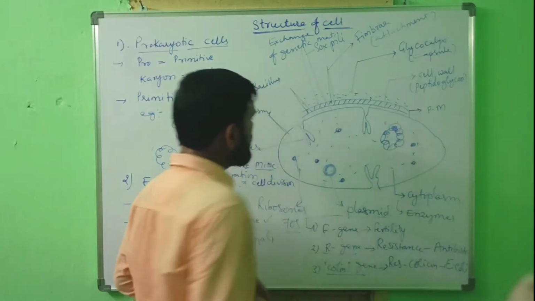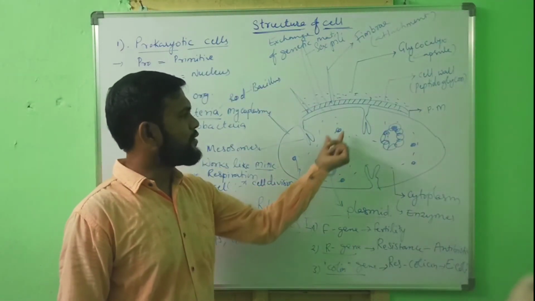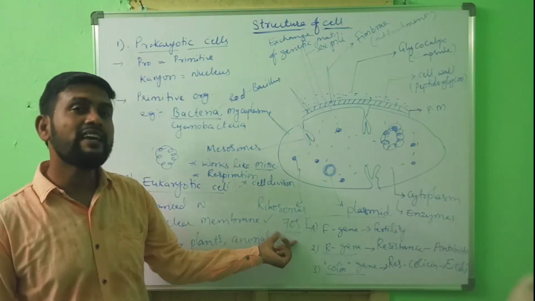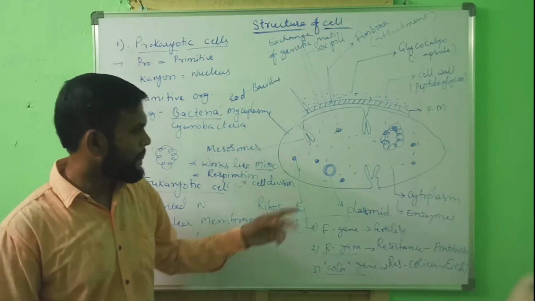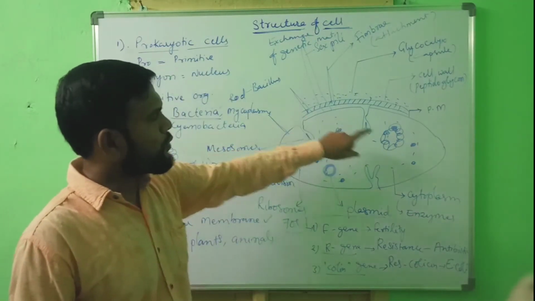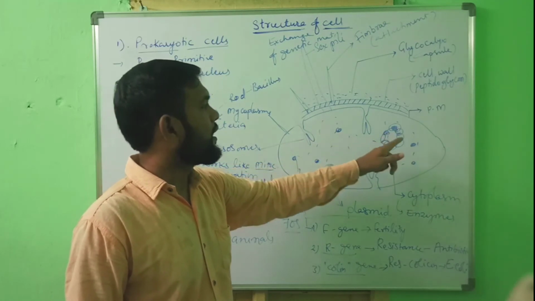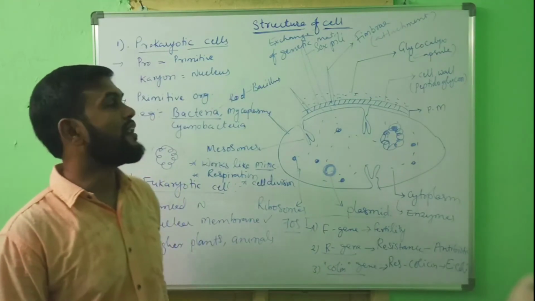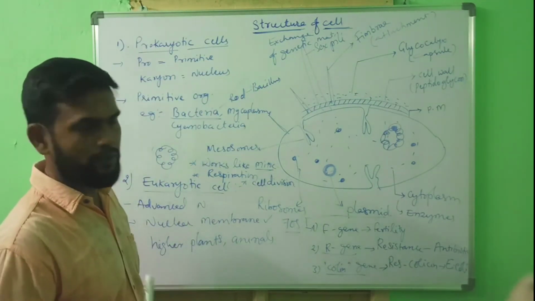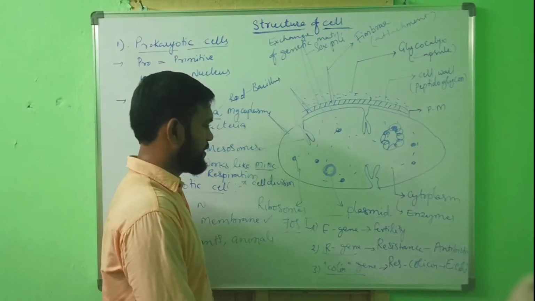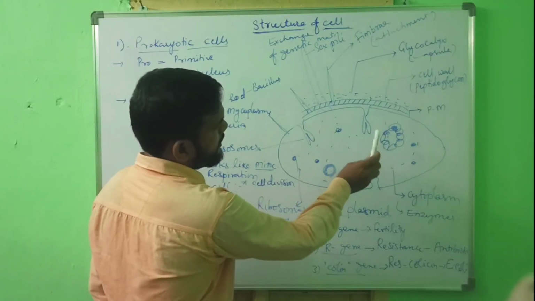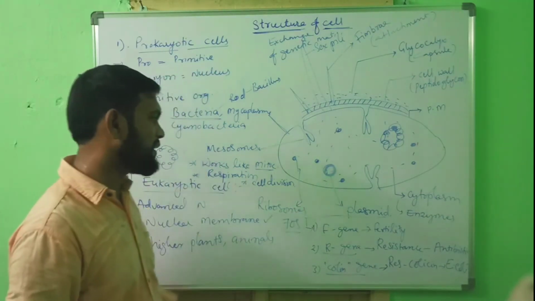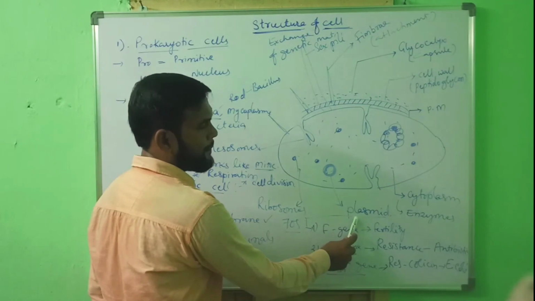Next, in the cytoplasm, some granular structures are present. Those granular structures are called ribosomes. Ribosomes are generally 70S type. Next, in the cytoplasm, circular DNA is present, which is not enveloped by nuclear membrane. That is the primitive character. Next, along with normal genetic material, extra genetic material is found in some bacteria. That extra genetic material is called plasmid.